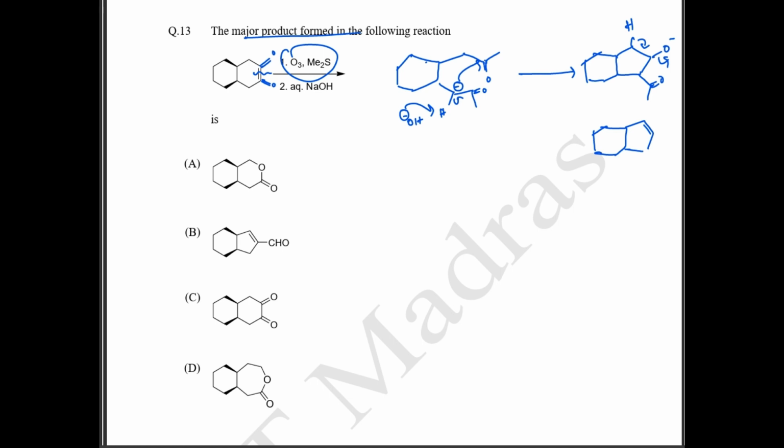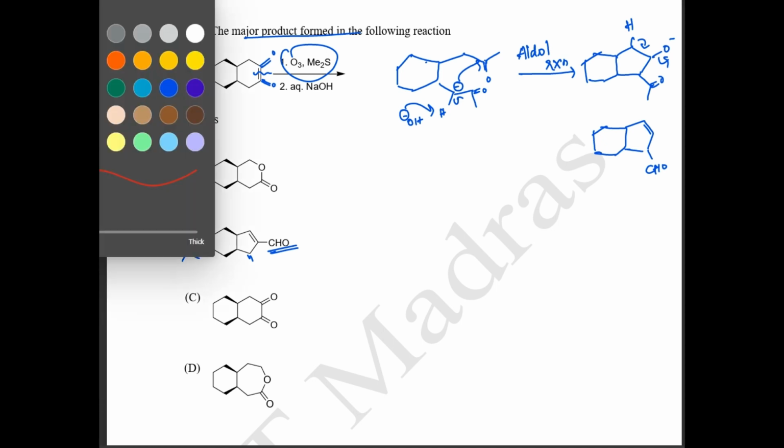But if you see the options, we don't have aldehyde at this position. Rather, we have aldehyde at this position. So option B cannot be the answer, and your aldol reaction is not happening. So this is your aldol reaction. My handwriting is worse. So this is basically your aldol reaction, and it is not happening because there is no product. So what else can happen? So this is going to undergo your Cannizzaro reaction.